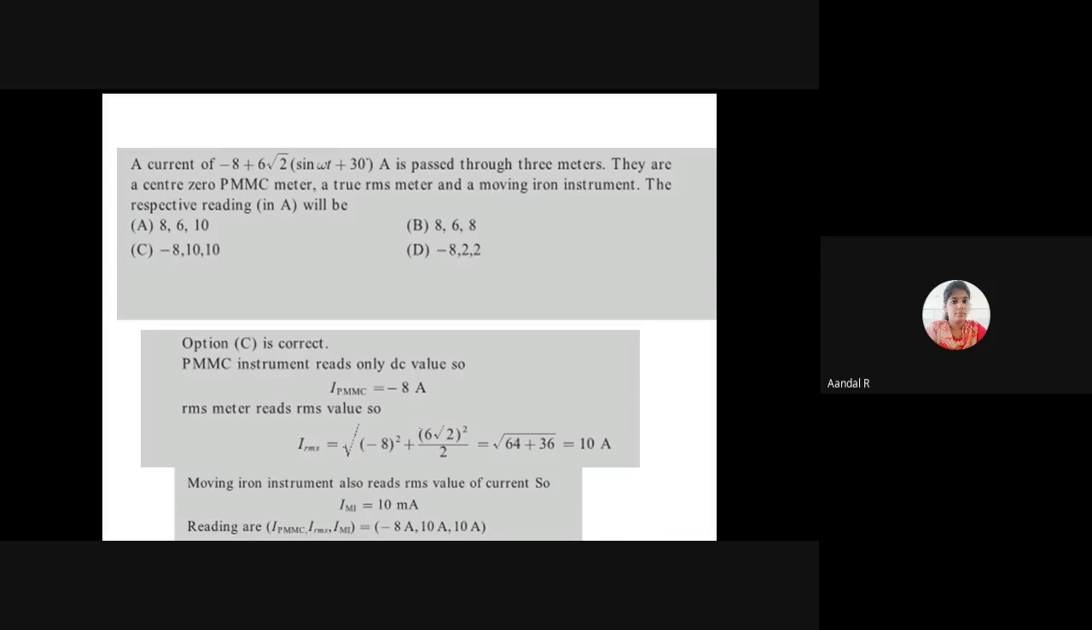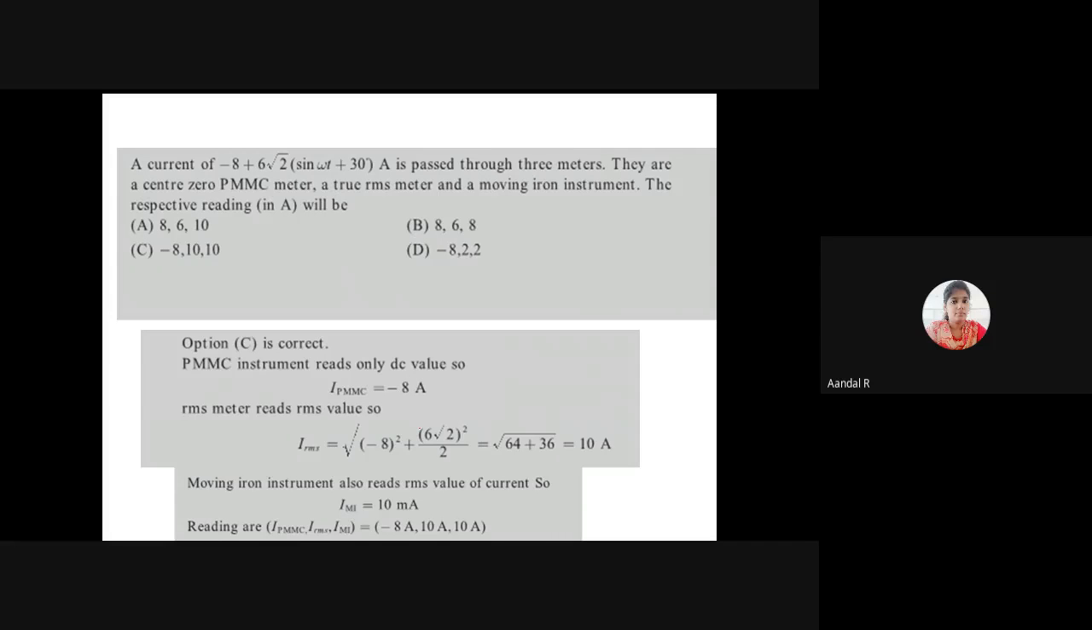The PMMC meter measures only the DC value, so the first meter measures minus 8 ampere. A true RMS meter always measures the RMS current value only. So the calculation of RMS current is root of minus 8 the whole square plus 6 root 2 the whole square divided by 2, which is equal to 10 ampere.